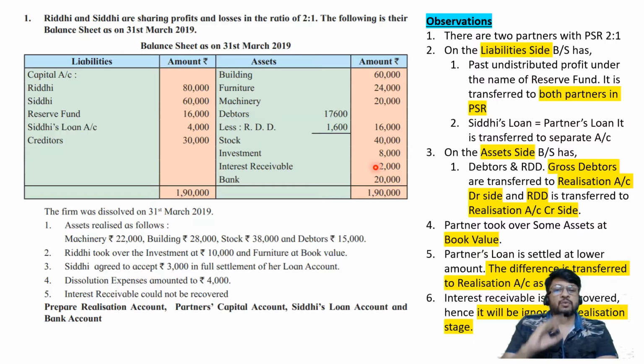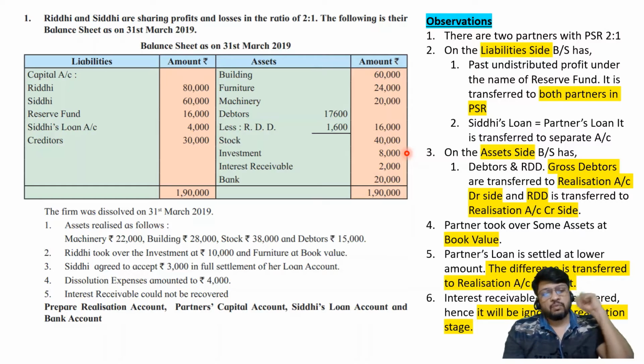Our solution is going to have three stages. First stage is transfer stage, second stage is realization stage, and third stage is distribution stage. In the transfer stage, we are going to consider book values. In the realization stage, we are going to consider the agreed values. So in the transfer stage, we are going to consider rupees 2,000 because we are going to take it from the cupboard and put it on the invisible table called realization account. Whatever is there in the cupboard should be kept in the realization account.